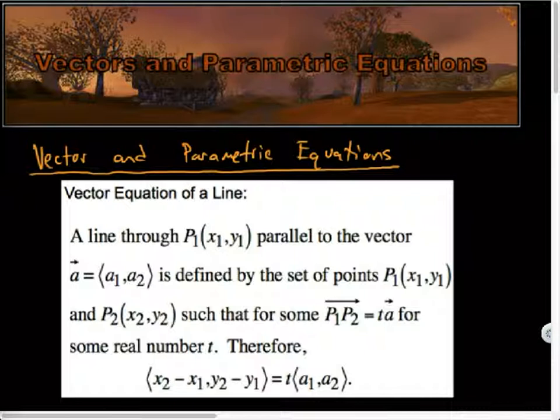So today we're going to introduce a variable, not only knowing the paths of objects, but a variable that represents time, so we'll be able to describe the location that a point or an object is at a particular time. So we're going to be able to describe movement. All right. So we're talking about vector and parametric equations.